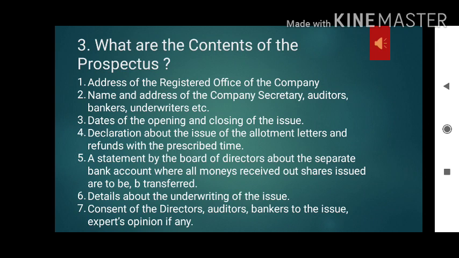If there is any separate bank account, or if the issued shares have to be transferred into some other bank, those bank details have to be mentioned. Next are the underwriting issues, that also must be mentioned, that is the consent of the directors, auditors, and bankers, everything has to be mentioned in the prospectus.